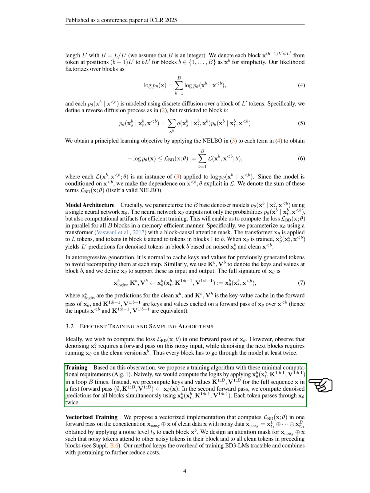We also introduce a vectorized approach that computes the loss in one forward pass by combining clean and noisy data. We design an attention mask so that noisy tokens only attend to other noisy tokens in their block and to all clean tokens in earlier blocks. This method keeps the training of BD3LMs efficient and works well with pre-training to further cut costs.